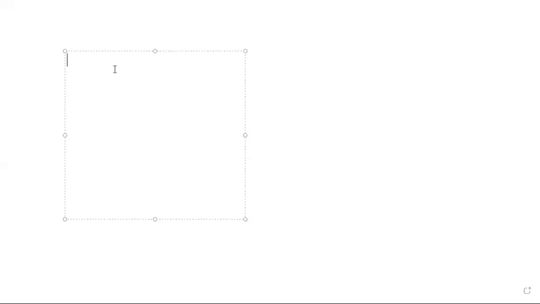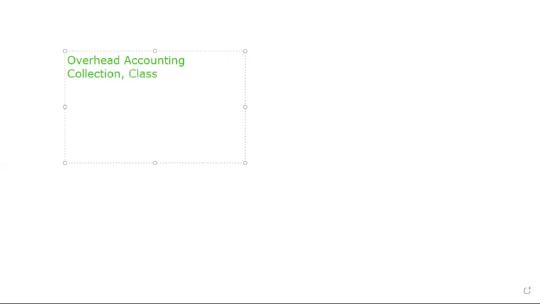So, overhead accounting. How is overhead accounting done? What is that? First is the collection. Once you collect the information, then comes classification. Classification into proper heads.